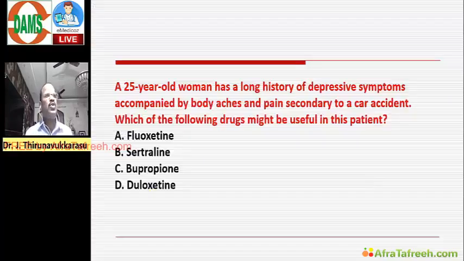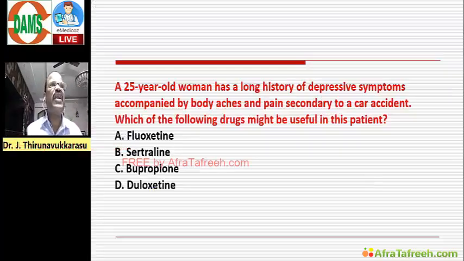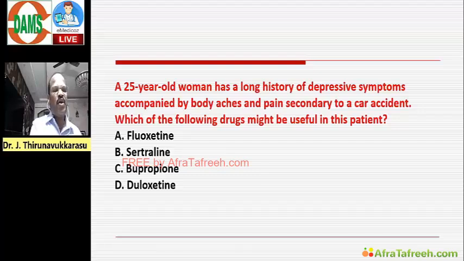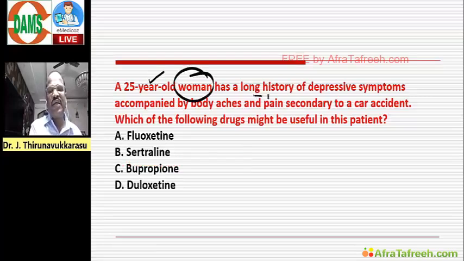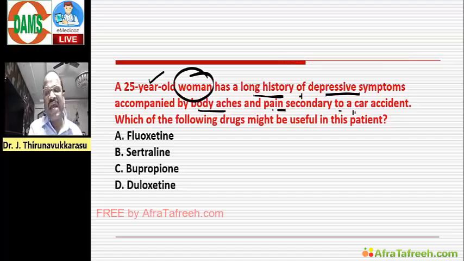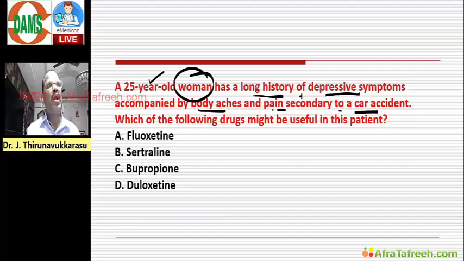And then look at this question, doctor. If you answer this question, definitely a very good rank is waiting for you. Come on. A 25-year-old woman has a long history of depressive symptoms accompanied by body ache and body pain secondary to a car accident. Which of the following drugs might be useful for this patient? Options given are fluoxetine, sertraline, bupropion, duloxetine.